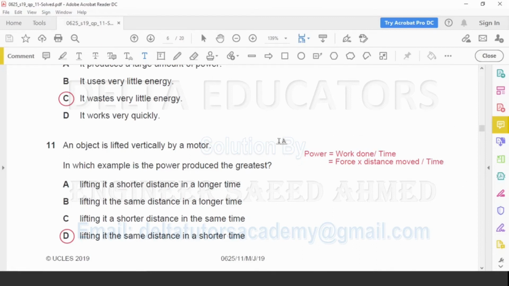Here from this formula it is clear that with the decrease in time power will increase, or with the increase in distance moved, or with the increase in force, the power will increase. So the power will be maximum where the time is shortest. Now in option D it is given lifting it the same distance in a shorter time. Since here we have shorter time, in option D we will get maximum power. So the correct option is D.